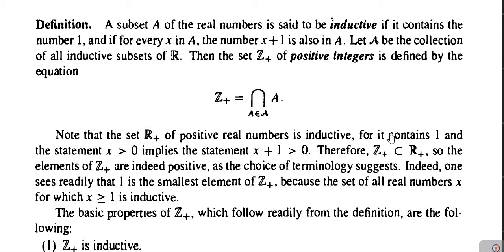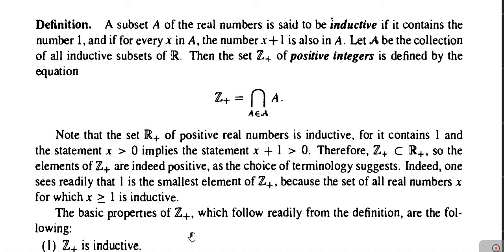Next one, because it contains 1 and the statement x greater than 0 implies the statement x plus 1 greater than 0, therefore Z plus, the set of positive integers, is contained in R plus, the set of positive real numbers. Therefore the elements of Z plus are positive. Also 1 is the smallest element of the set Z plus.